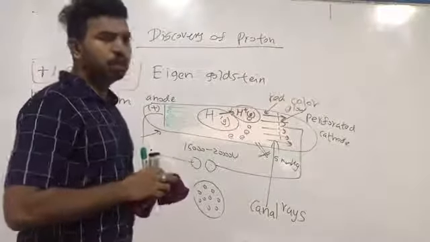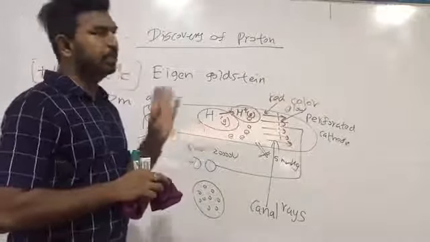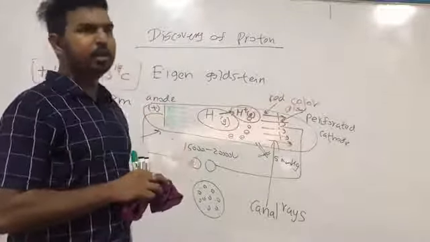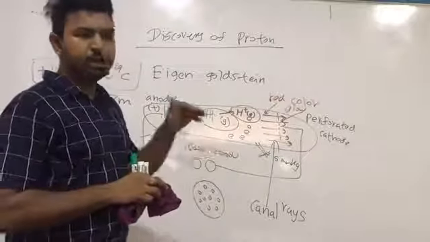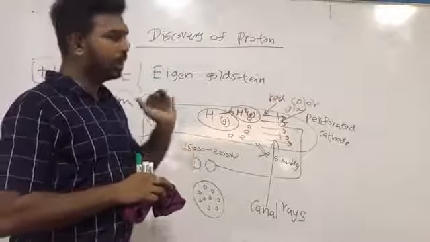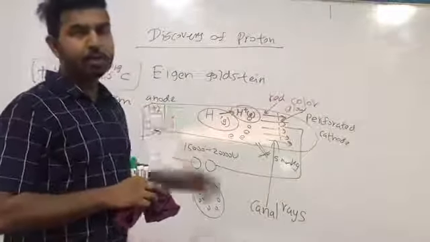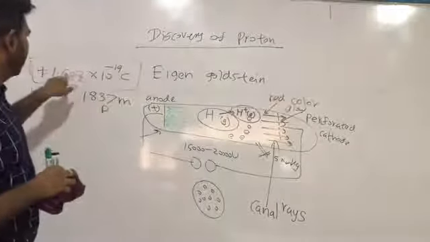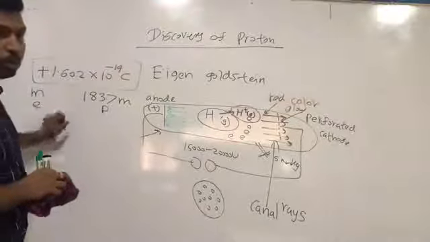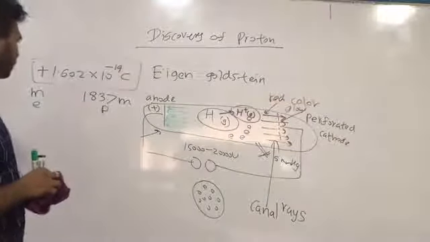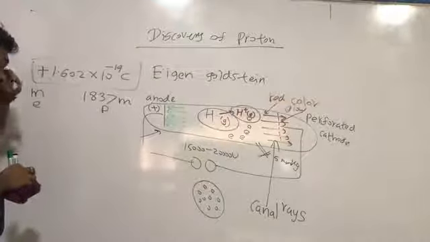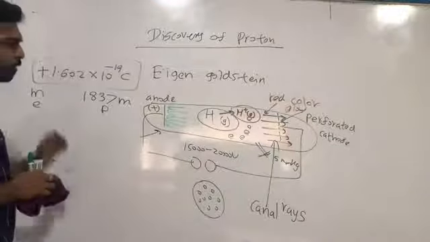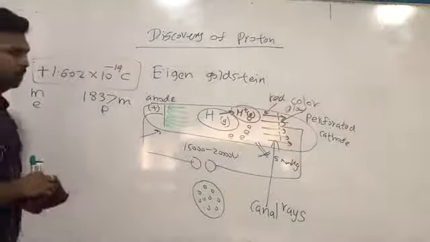Canal rays also contain charge, since they are deflected towards the negative end of an electric field, and in a magnetic field they do not move towards the pole, but travel in a circular path like cathode rays. The charge is plus 1.602 × 10^-19 coulomb. The mass of the proton is 1840 times larger than the mass of the electron. So you have to remember these things today.